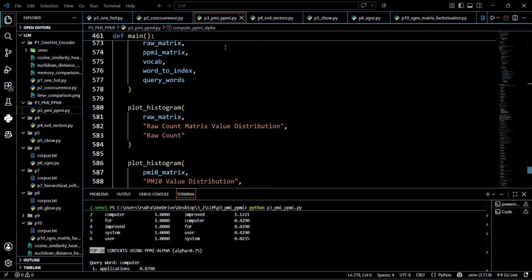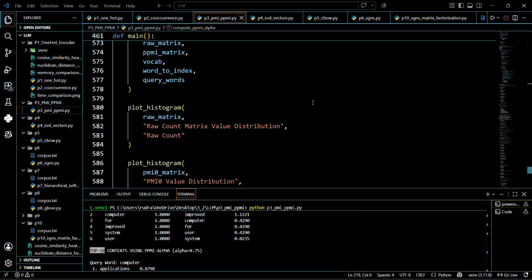Finally, I implement context distribution smoothing. The context probability is raised to the power 0.75 before calculating the smoothed PMI. I compare the resulting top context list with the original PPMI results to see whether smoothing changes the rankings.